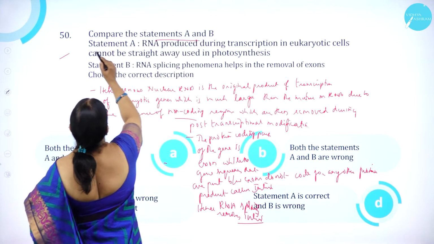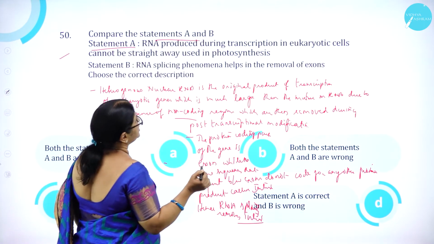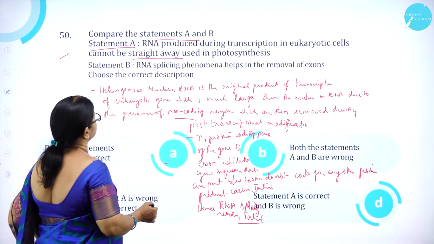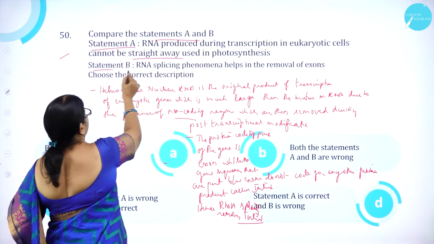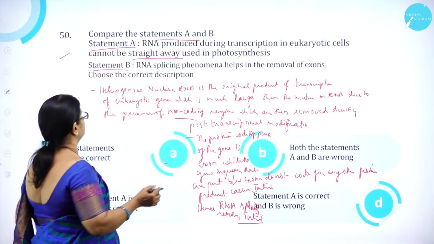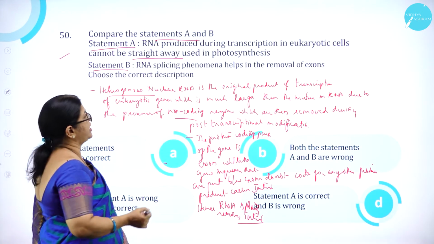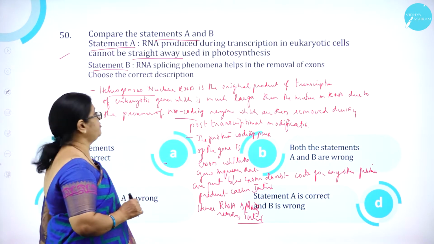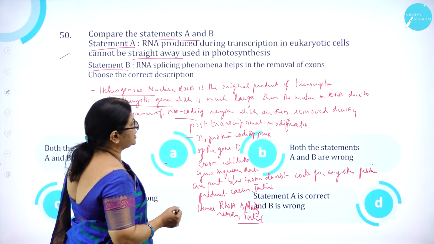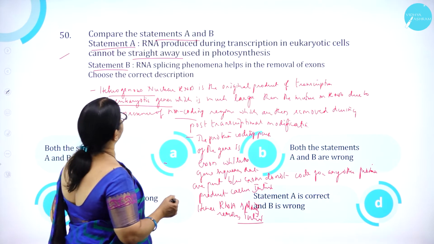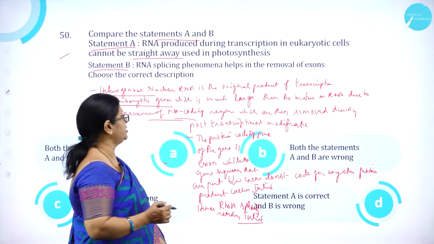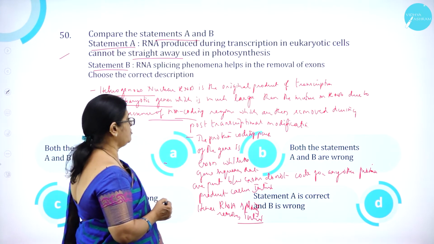Compare the statements A and B. Statement A: RNA produced during transcription in eukaryotic cells cannot be straight away used in photosynthesis. Statement B: RNA splicing phenomena helps in the removal of exons. Choose the correct description. So we know that heterogeneous nuclear RNA is the original product of transcription in eukaryotic genes, which is much larger than the mature mRNA, due to the presence of non-coding regions which are then removed during post-transcriptional modification.